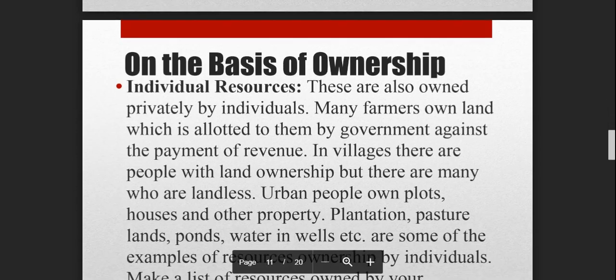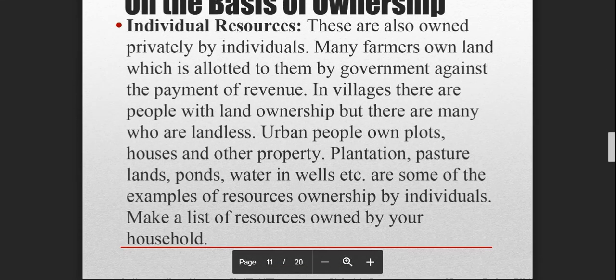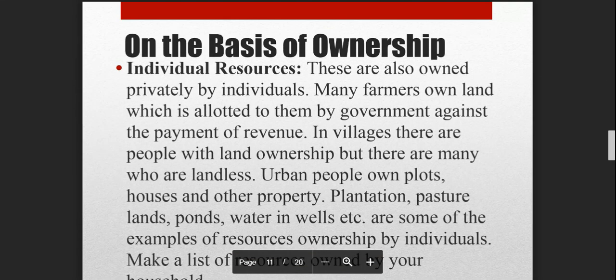Okay. Next is on the basis of ownership. Individual resources are owned privately by individuals. Many farmers own land which is allotted to them by the government against the payment of revenue, right? So in villages there are people with land ownership, but there are many who are landless. Urban people own plots, houses, and other property, plantation, pastoral lands, ponds, wells, etc. Some of the examples of resource ownership by individuals.